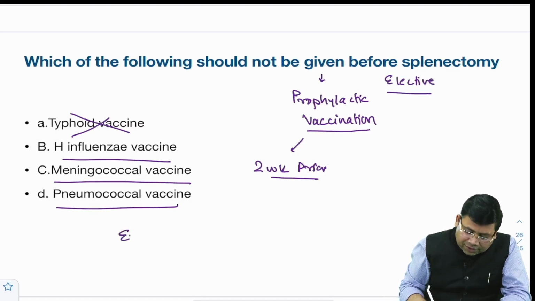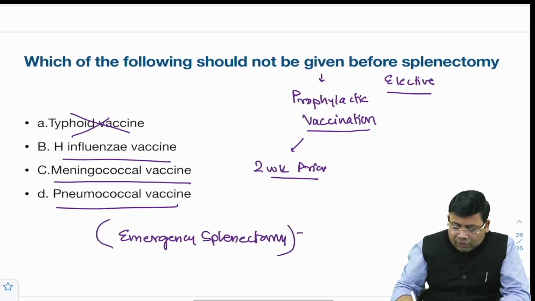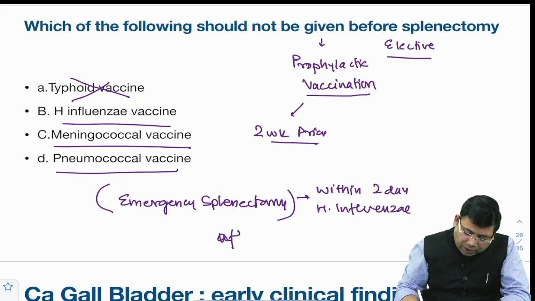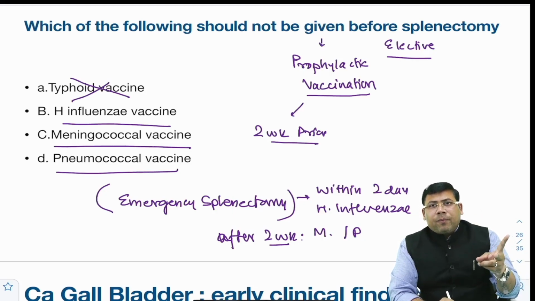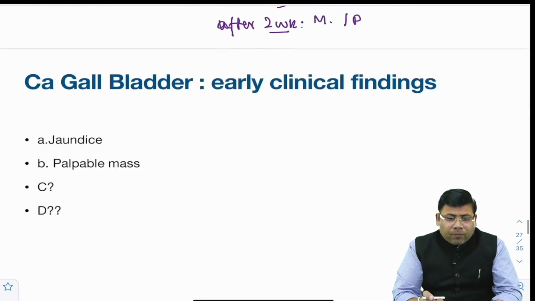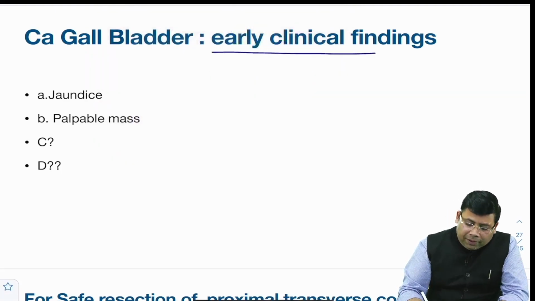If you do it for emergency splenectomy, always remember, I have discussed a lot of times this concept in class, within 2 days you will give the H influenza. So H influenza is given within 2 days, and after 2 weeks you shall give the meningococcal and pneumococcal vaccines, and this is what is very important. Elective 2 weeks prior and emergency 2 weeks later, except for the hemophilus influenza.